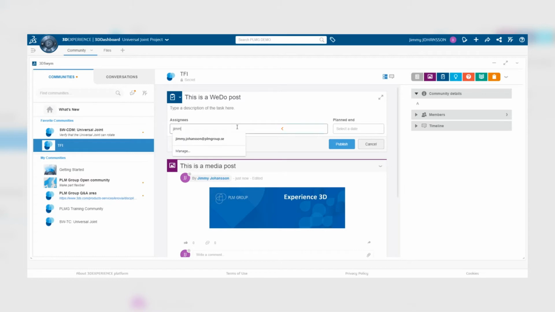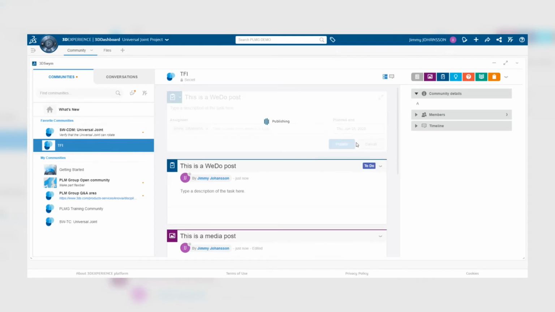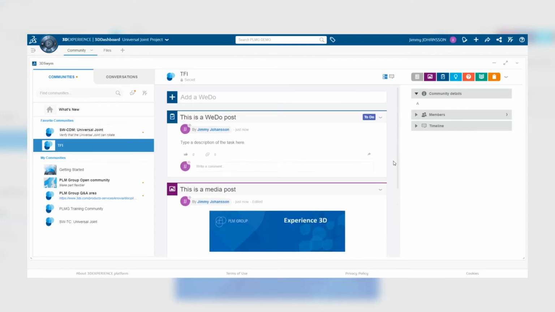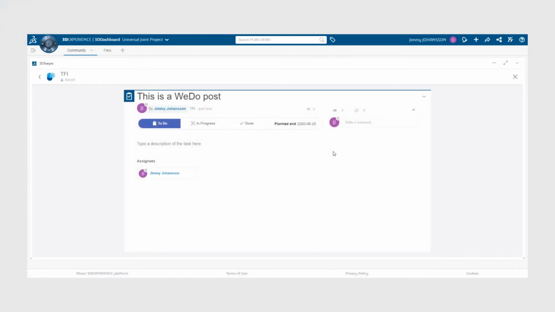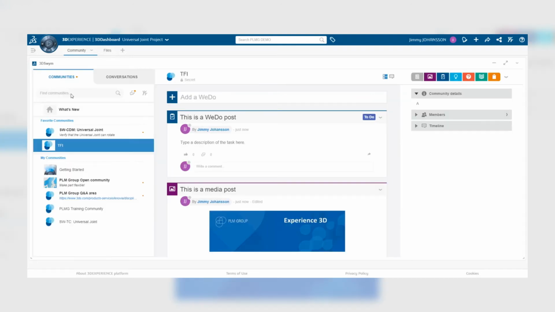Further, you can, of course, add an assignee and an end date, and once you click publish, you will make it available for your community members to see. One nice detail about these types of posts is that you have a status for it as well. So if you click on the post to go into it, you can then have your status bar, and if you click in progress, you can update the status for the task to clearly communicate the progress of this specific task to your colleagues within the community.